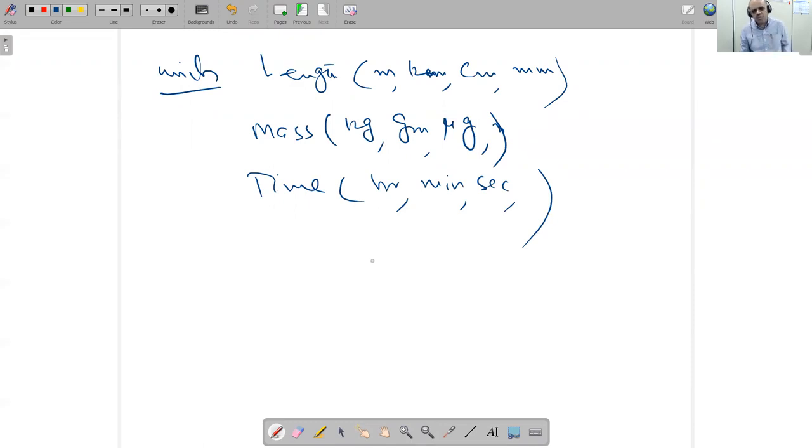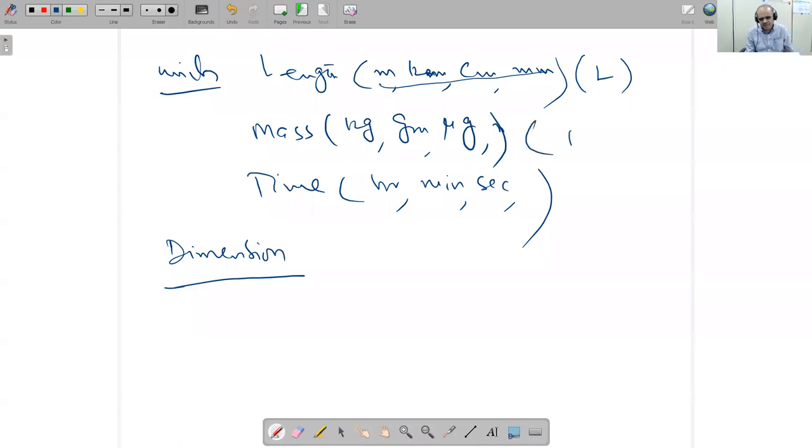Now I'm giving you a further concept, after units. That concept is called dimension. Dimension means that instead of all this, you can write L. L means length, either it is millimeter or centimeter or micrometer. Length is length. Mass is M.